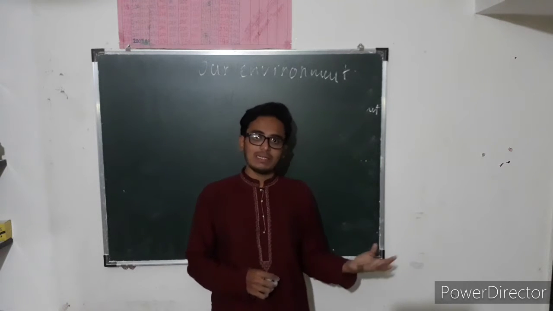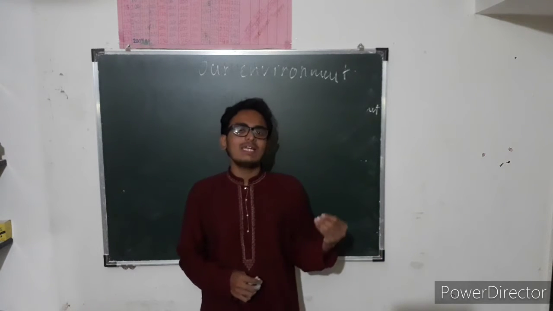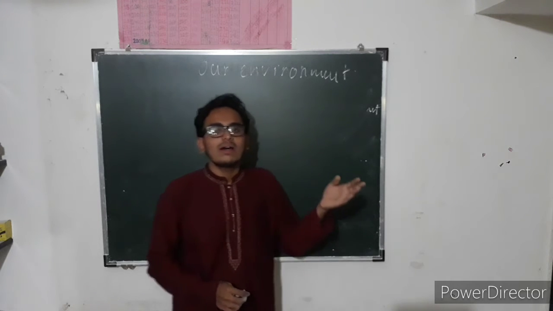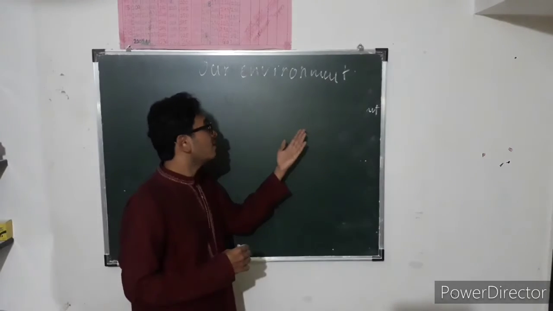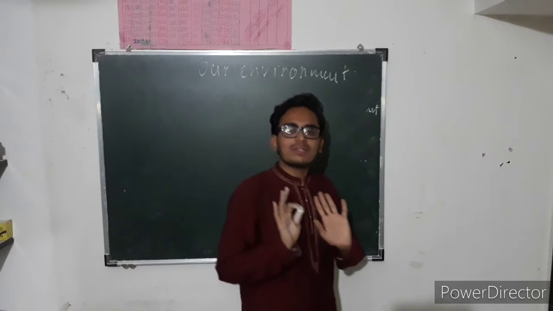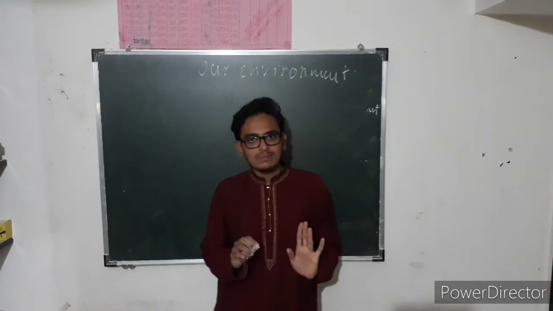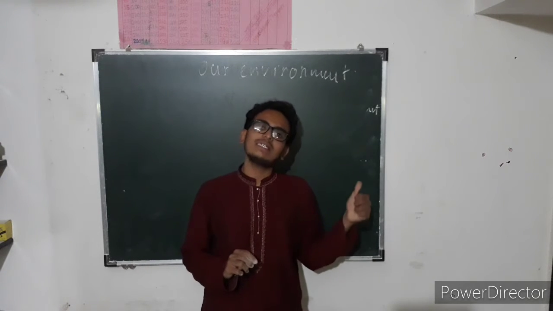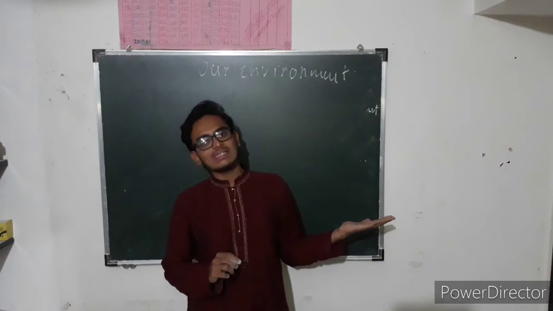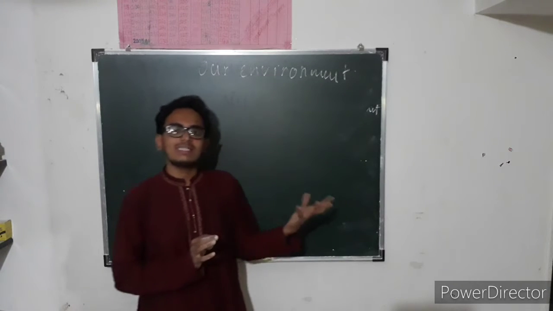For an example, you're sitting and watching this video. So there are many things around you, like there might be some toys, there might be some books, pen, your laptop, and here is my camera, this board, chalk, duster, everything, like anything which is surrounding is an environment. So have you got it? Anything that surrounds us is known as environment, or our surrounding itself is an environment. So first we came to know what is an environment.